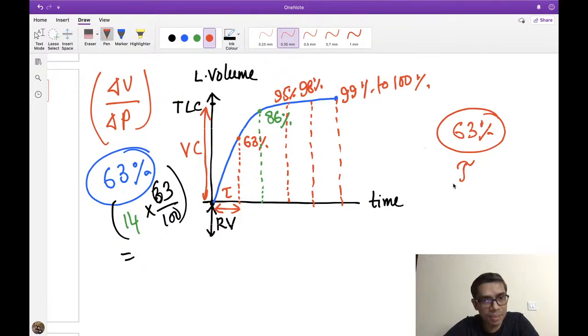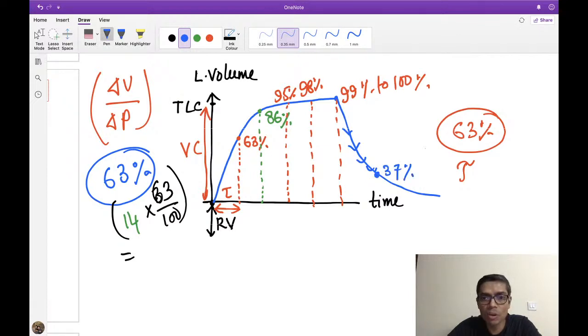Similarly, in the respiratory system, the concept is filling of the lung and also deflation of the lung, inspiration and expiration. During inspiration, this is the concept, and during expiration, the same thing happens again. The lung volume is changing, and I am calculating the 63% dropping of lung volume, that means whenever I reach 37% of total volume, that is one time constant.